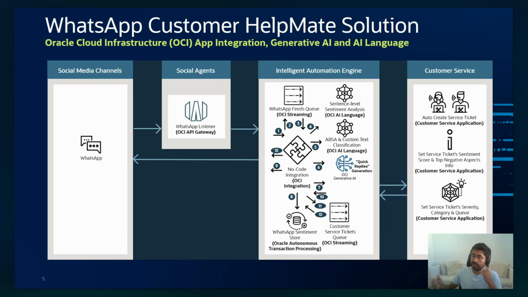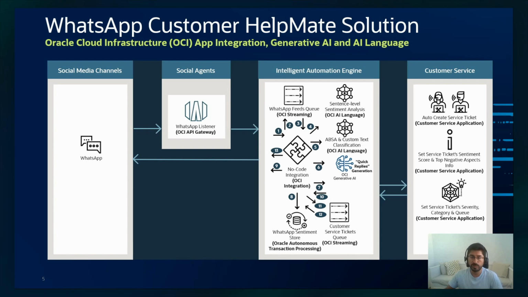We also have, as I said, bidirectional communication. Every time the service ticket is updated, let's say it was escalated or it's resolved, then in step number 10, we are leveraging the native connector that we have to the customer service application to capture the update coming from this customer service application.